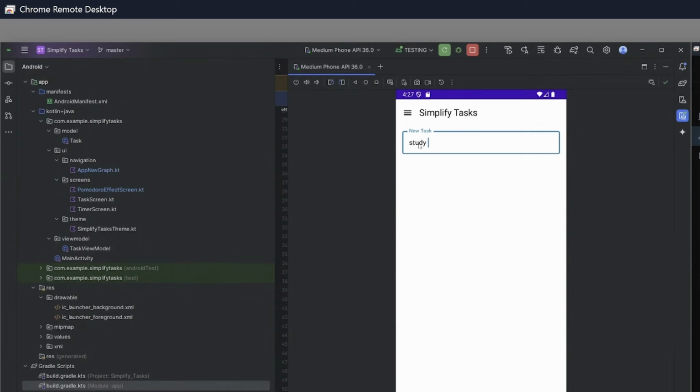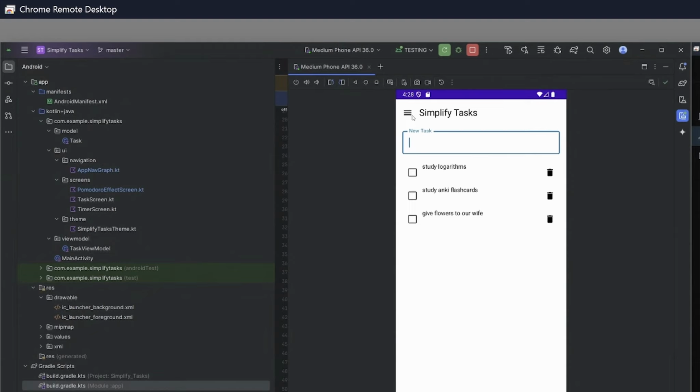So we put study logarithms. Let's say in conjunction with that, one of the other things that we need to complete for the day is we need to study our Anki flashcards. Now let's say one of the last things that we wanted to get done for the day is give flowers to our wife. Yeah, those are three great tasks that we could accomplish.